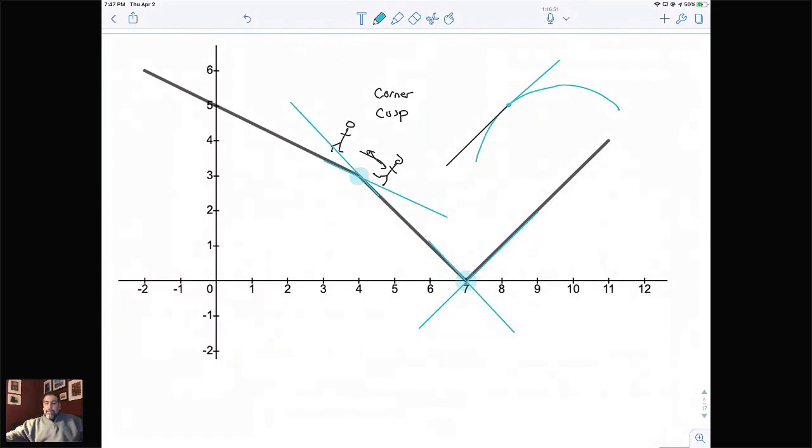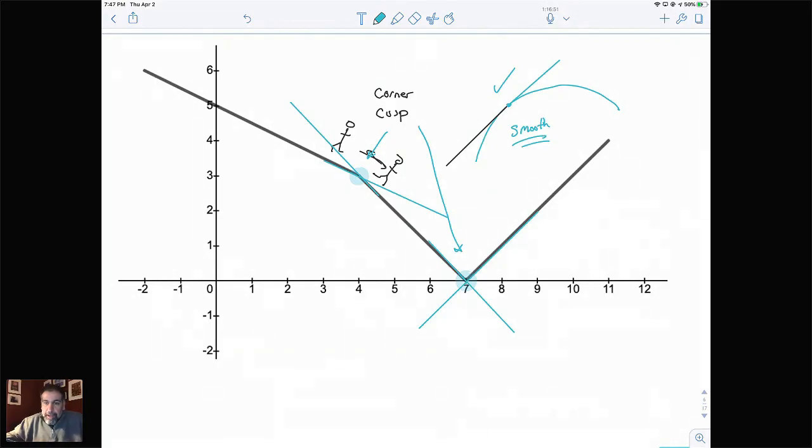Because I'm going in the same direction, this is perfectly okay. This is differentiable. In my class, we call it smooth. If it's smooth, you're going to be differentiable. You guys said it was a sharp turn. You're absolutely right. These cusps, these corners, these sharp turns, whatever you want to call them, are what's going to cause all sorts of problems when you're trying to find differentiability.